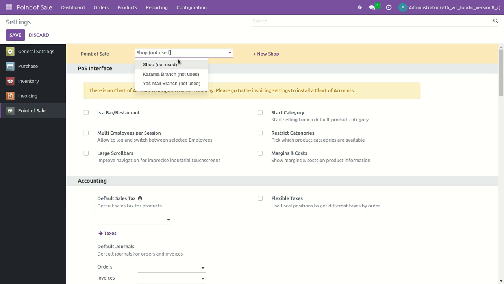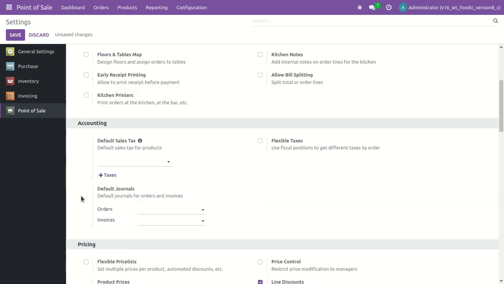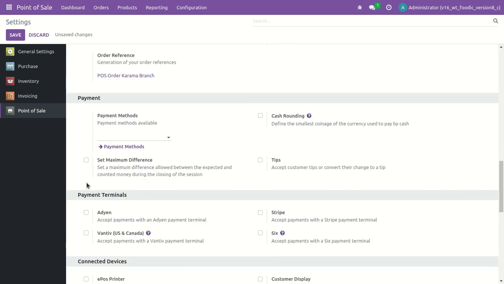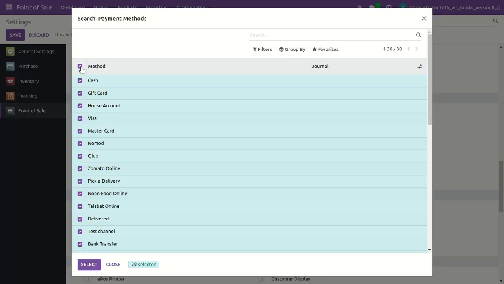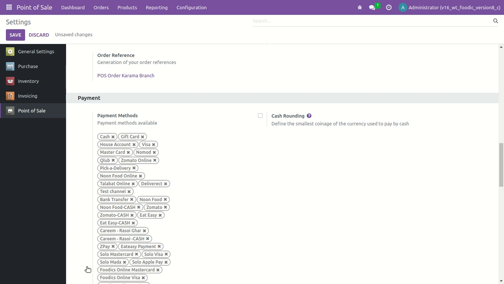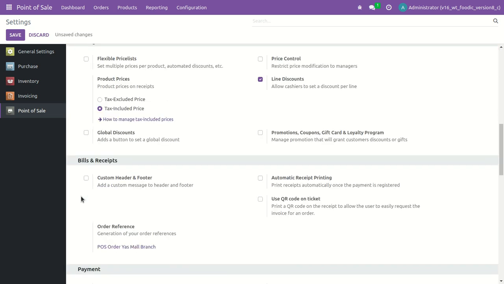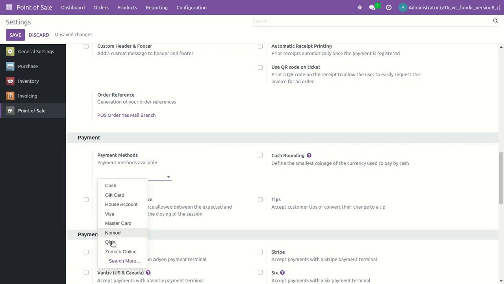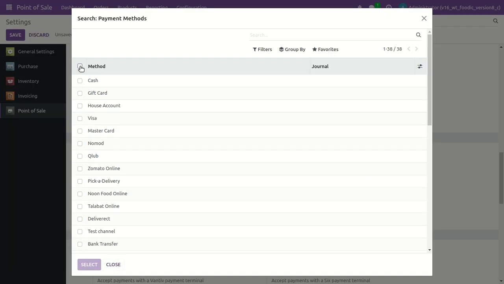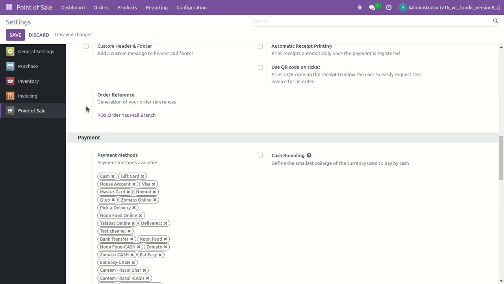You have to do the same process for the second branch. Select every payments method and save it. You have to do this configuration only once. When you set up everything, you are good to go.